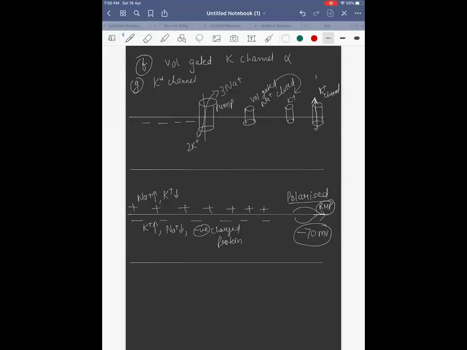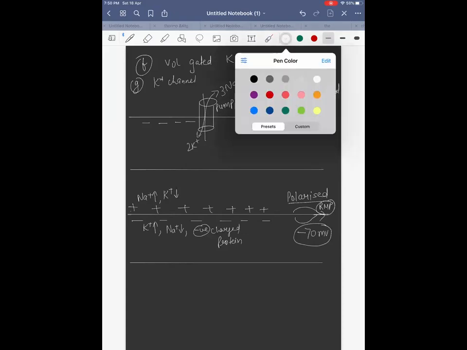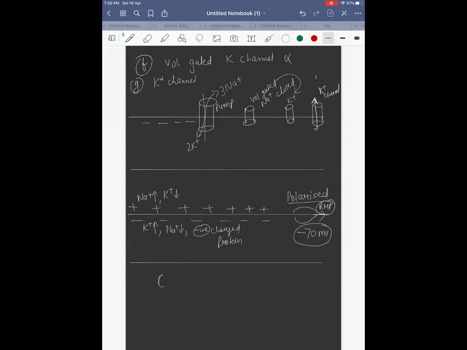So what did we learn? We learned that we have channels, right? Channels are of 2 types: sodium channel and potassium channel. This sodium channel is not working in the polarized state because the membrane is impermeable to sodium. But the potassium channel is working, so the membrane is permeable to potassium. So we have learnt about channels.